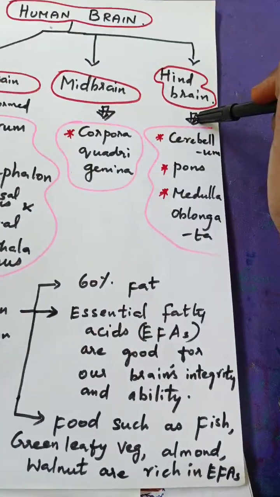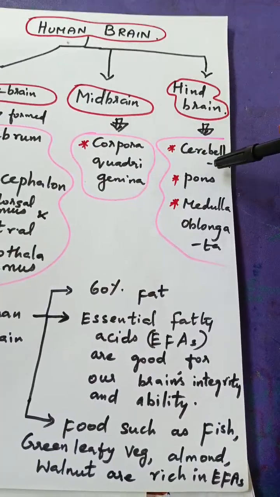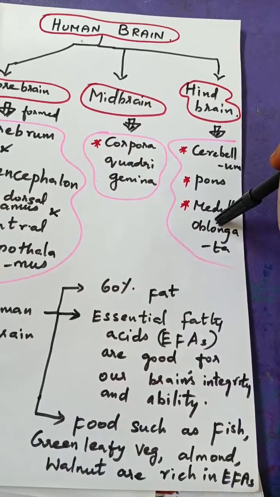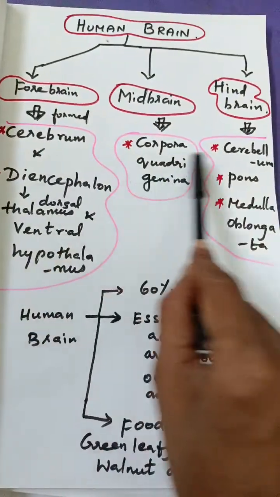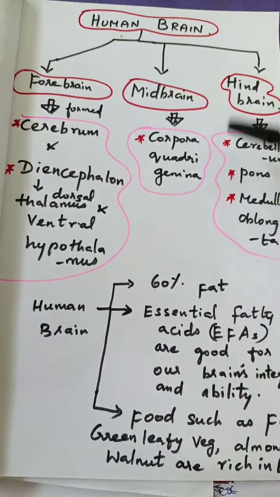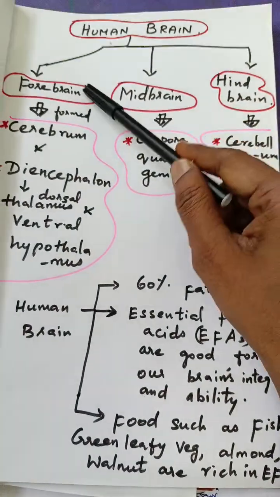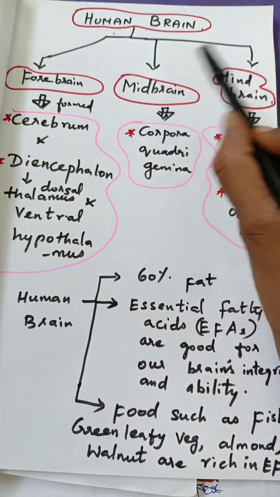Okay, next is the hindbrain. The hindbrain consists of the cerebellum, pons, and the medulla oblongata. So these are the outline structure of the human brain. Okay, shall I repeat? It's nothing but the forebrain, midbrain, and the hindbrain.